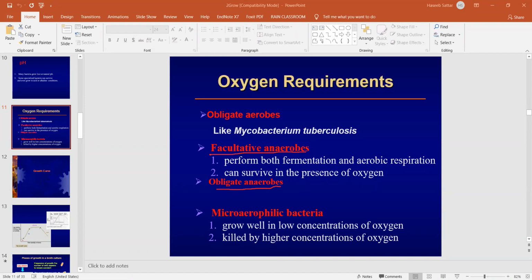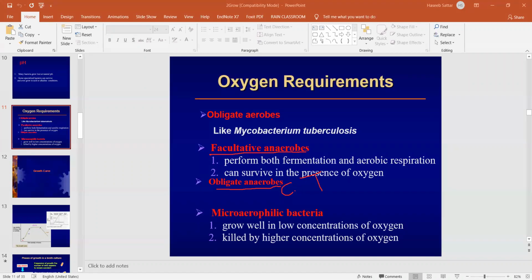The next group we have is the obligate anaerobes. The most common example for these bacteria is Clostridium tetani. So Clostridium tetani is an example of a bacteria which is totally anaerobic, an obligate anaerobe. It means they cannot grow in the presence of oxygen.